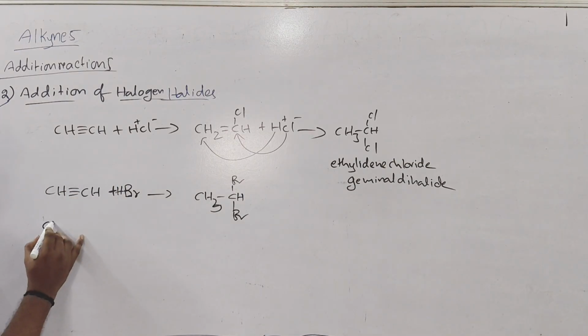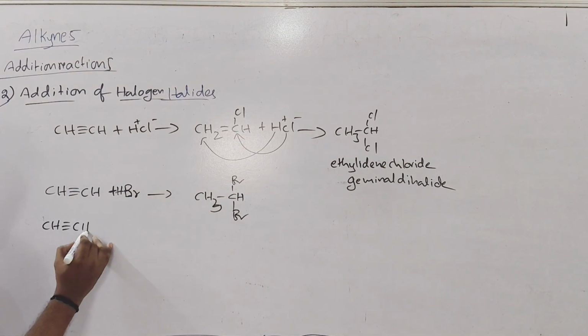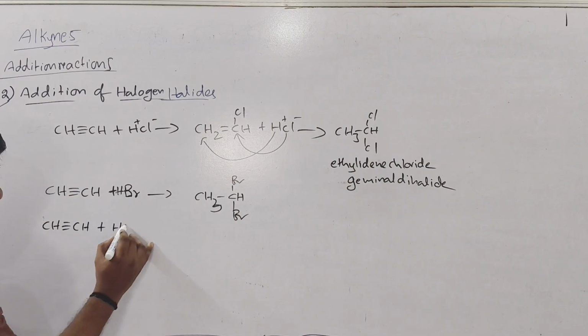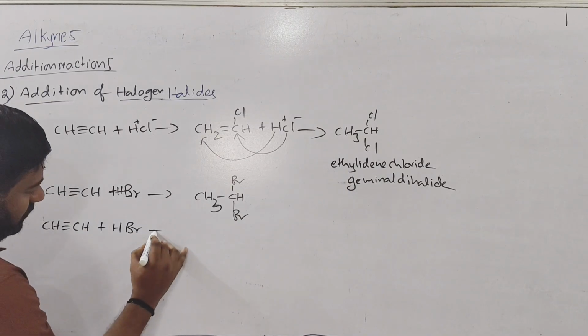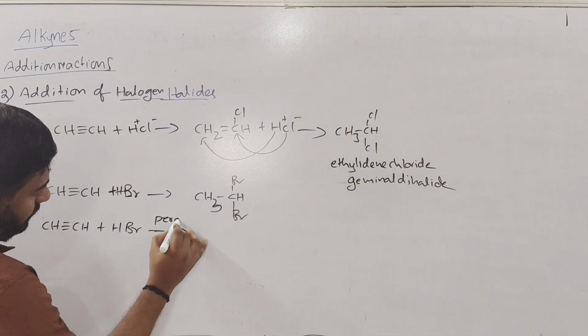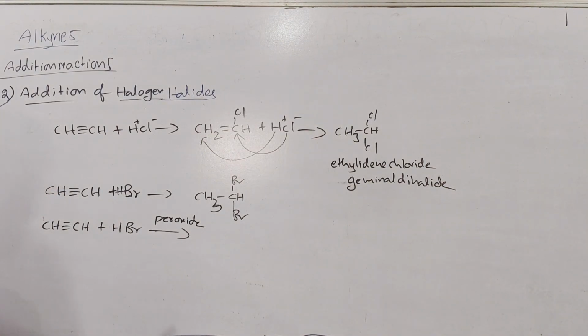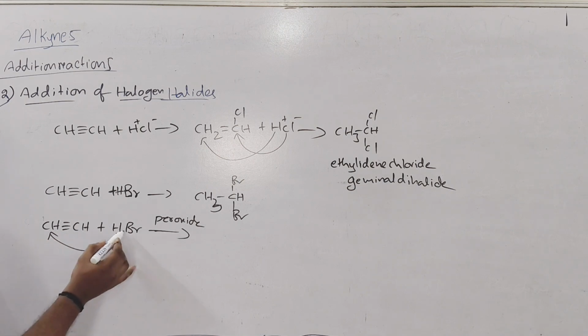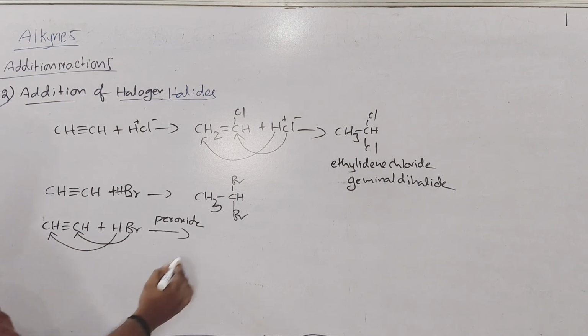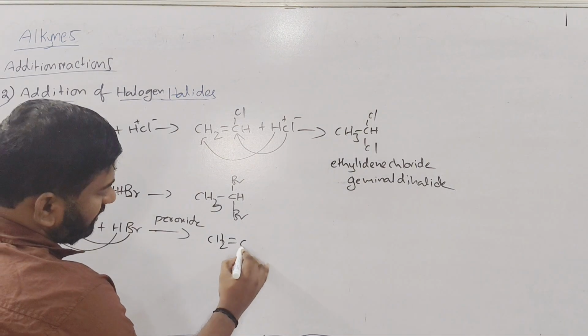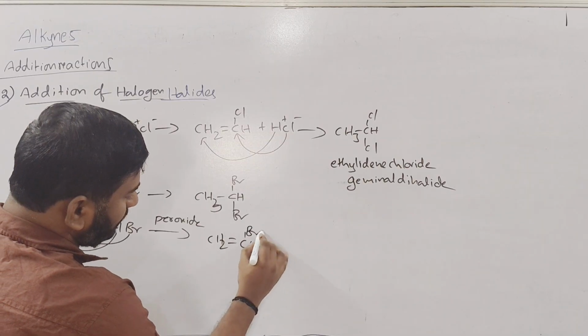Next, same reaction if you conduct in the presence of peroxide. What is happening here? We have to follow the anti-Markovnikov rule. First, here this is symmetrical. In the first step, no need to follow Markovnikov or anti-Markovnikov. Simply one hydrogen to one carbon and Br to the other carbon you can add. Later, what will we get? CH2 double bond CHBr we will get.